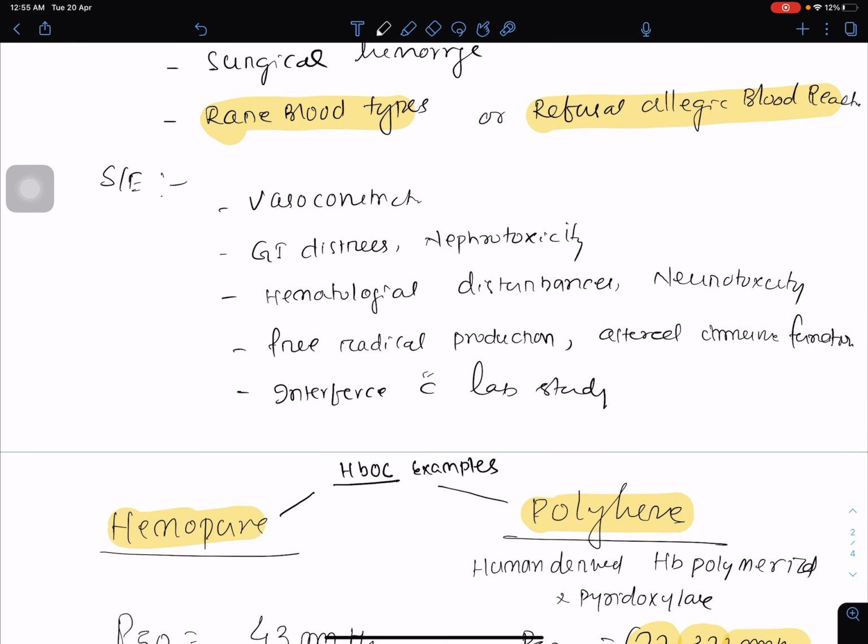And side effects: vasoconstriction is there. There may be systemic vasoconstriction, GI distress or nephrotoxicity also seen, hematological disturbances and neurotoxicity also seen, free radical production and altered immune function, and interference with the lab studies has been seen.